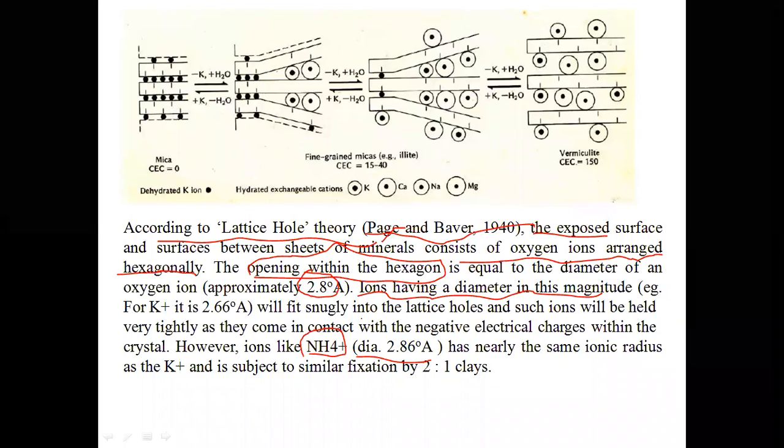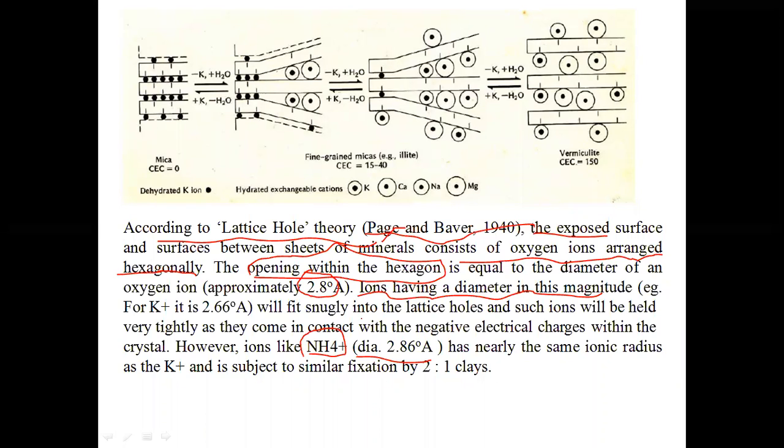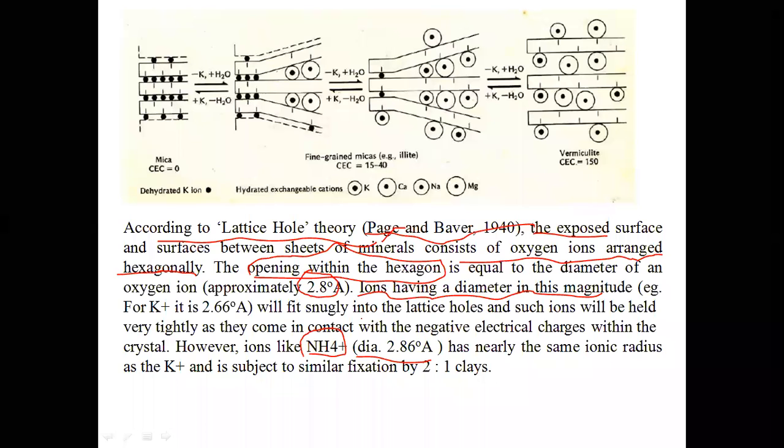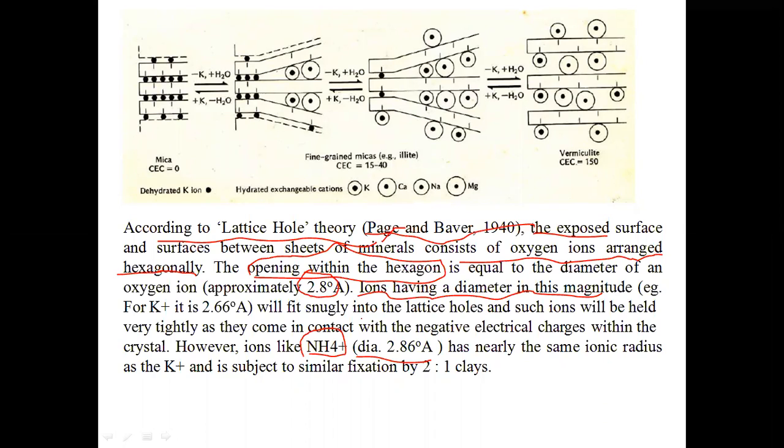What are the different adsorption sites in silicate clays? One is I position, that is interlattice position or interlayer spaces. P position, planar position. E position, edge position.